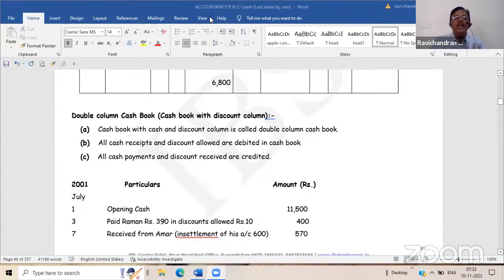Is it not? All cash transactions are removed because you need not prepare journal entries. You need not prepare a ledger. So cash book is journal as well as ledger. Now, definitely there may be discount transactions along with the cash.